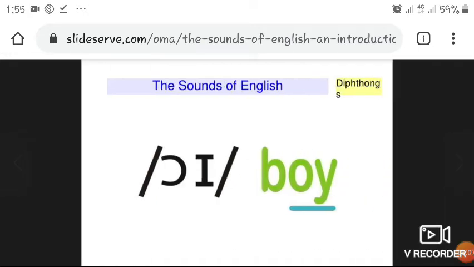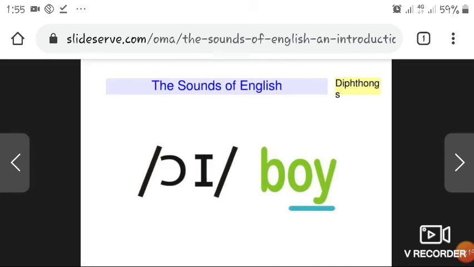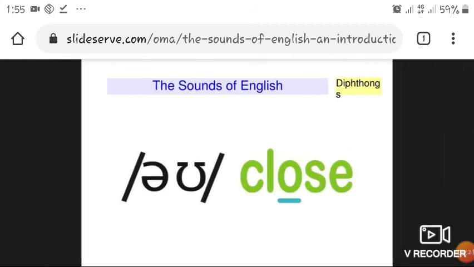Next is ɔɪ. Boy is an example of this diphthong, also oil, coin, boil, noise. These are more examples. Then əʊ. Examples: go, home, boat, bone.